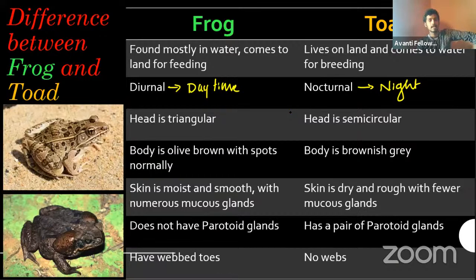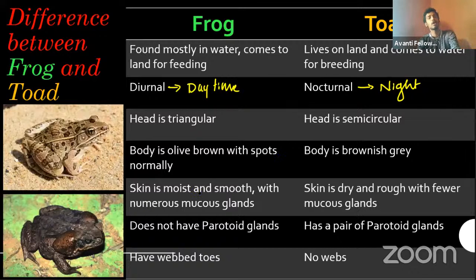And the body of the frog is normally olive brown, olive brown kind of color with spots. The spots will be black spots or brown spots. As you can observe here, this is the frog and this is the toad. You just observe the character here and here. But the toad will have a brownish gray or blackish color, or brown color like that.